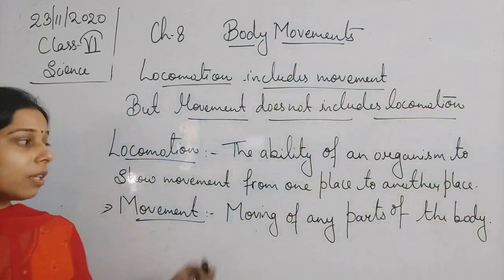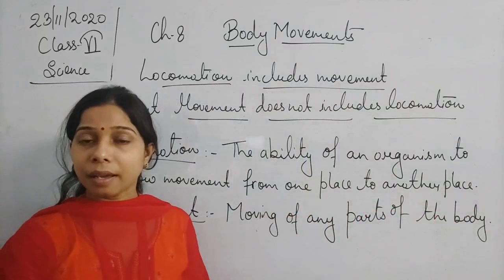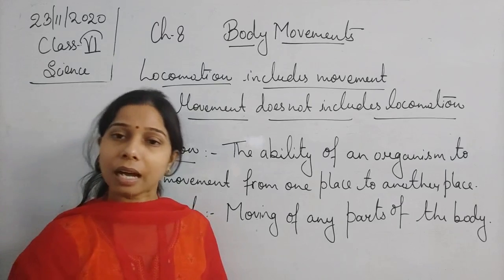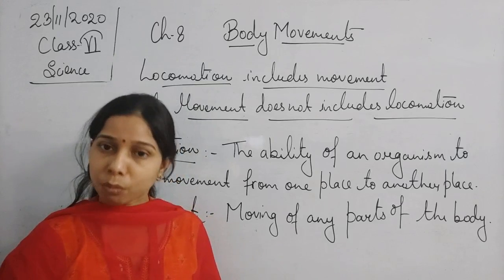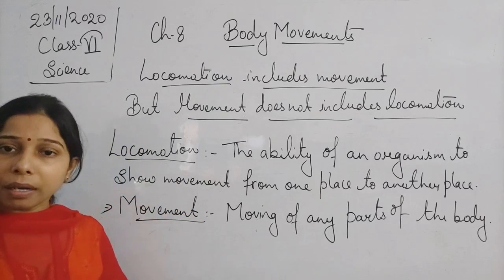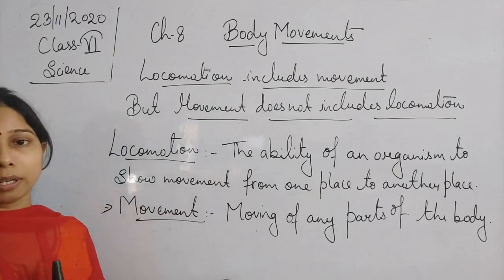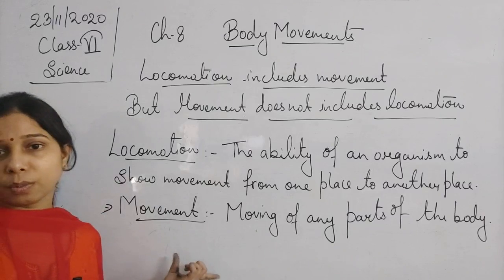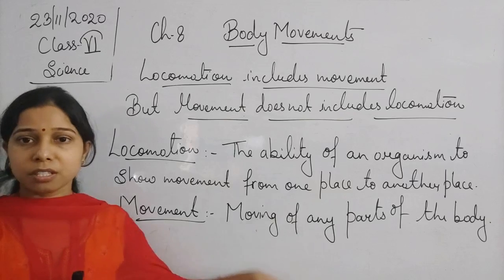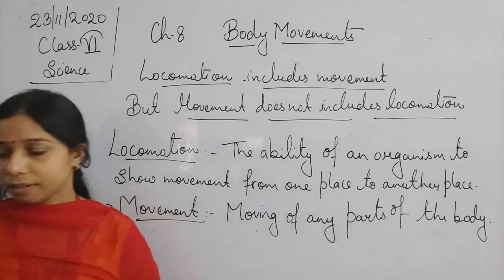So locomotion is movement, but there the person changes the place from one place to another. In a movement, no locomotion is shown, but the movement of one of the body parts occurs. That's why it is called the movement. So this is the difference between the locomotion and the movement.